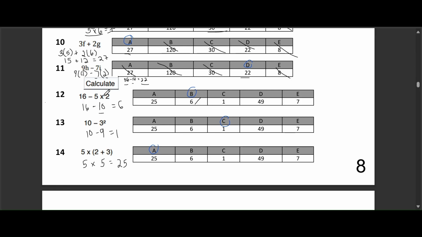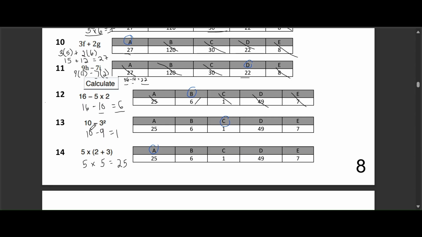Remember our order of operations. We need to do the multiplication first. So 5 times 2 equals 10. Now we subtract that from 16. 16 minus 10 equals 6. Option A is incorrect because it looks like they added before multiplying. The other options are just incorrect results from not following the correct order.